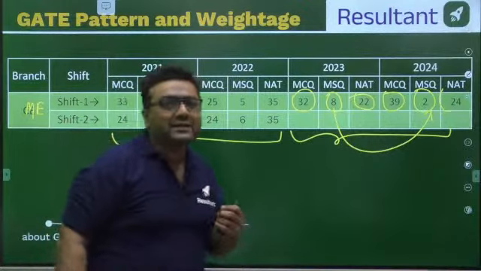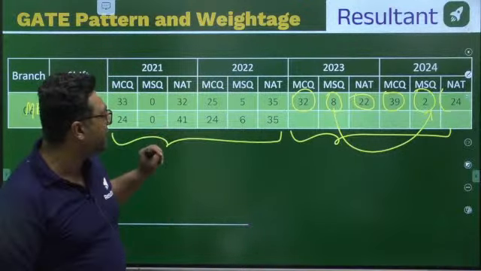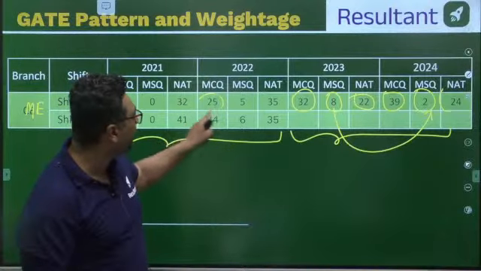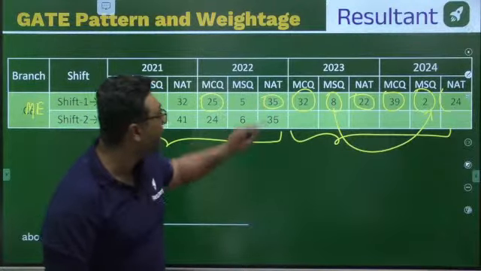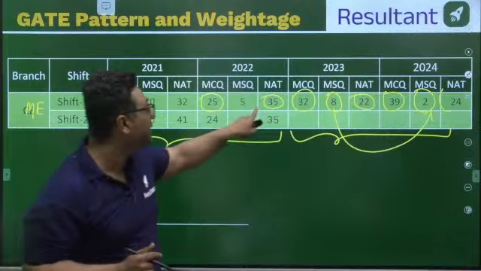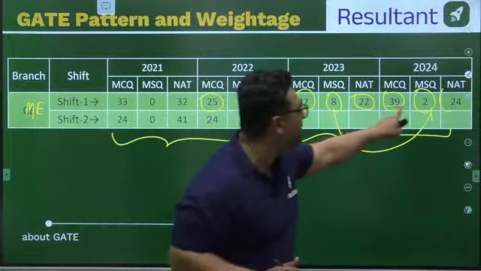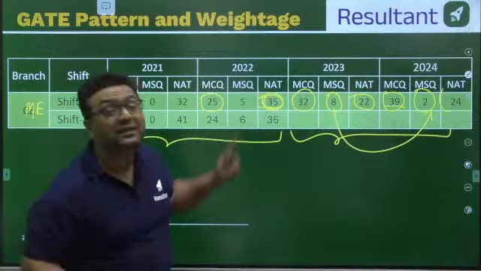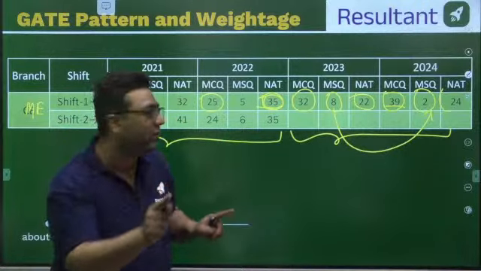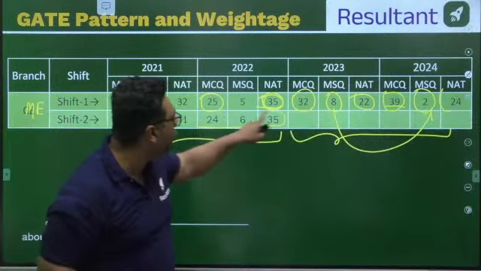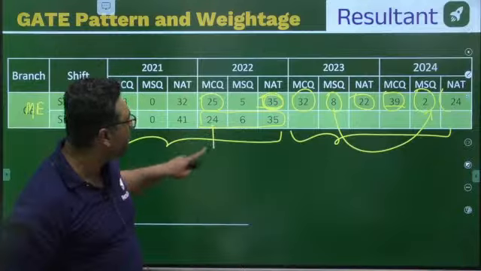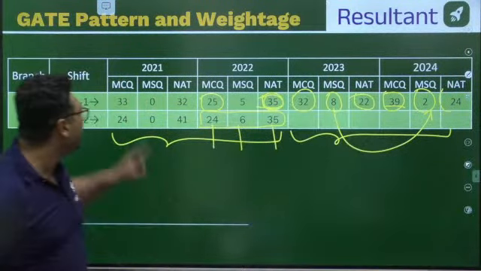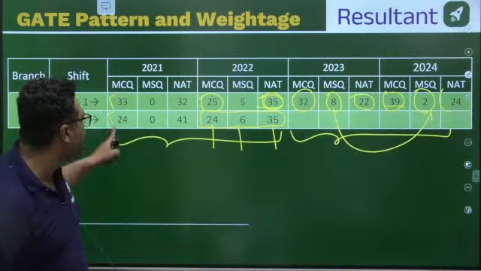Okay. Then guys, I would like to tell you about this 2022. If you see, there were two papers. At that time, you can see 25 MCQ, 35 NAT were there. As I said, sometimes NATs are more, sometimes MCQs are more. So you can see in 2022, NAT were more in number. In the forenoon session, 9 to 12. This is the detail of the afternoon session, where 24 questions were MCQ, 6 questions were MSQ, and 35 questions were NAT. Then you can see in 2021 also these kinds of things were there.